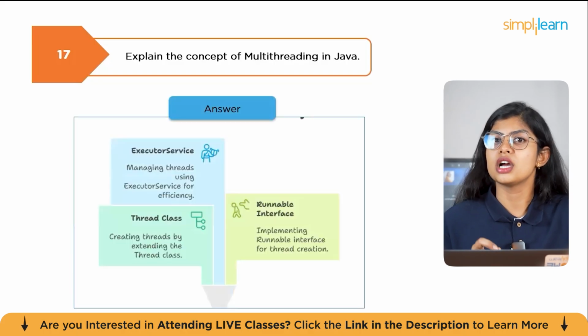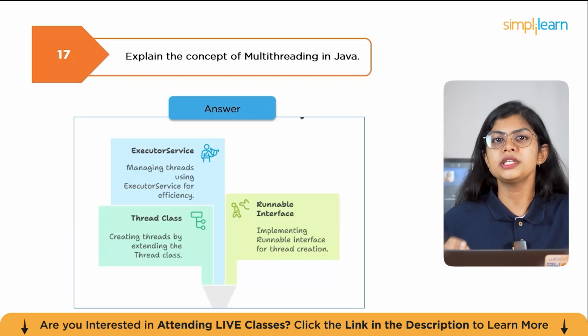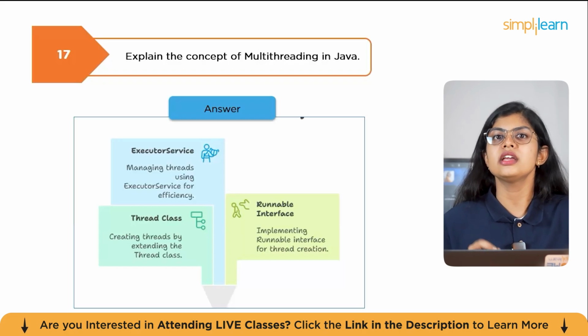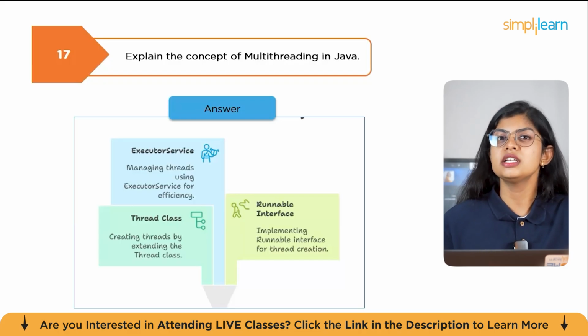Multi-threading is the ability of Java to execute multiple threads concurrently, allowing programmers to perform tasks simultaneously. A thread is the smallest unit of execution. For example, in a web server, one thread can handle users' requests while another processes database queries. In Java, threads can be created by extending the Thread class, implementing the Runnable interface, or even by using ExecutorService for thread pool management. Multi-threading improves performance, responsiveness and CPU utilization, but introduces challenges like synchronization and thread safety.